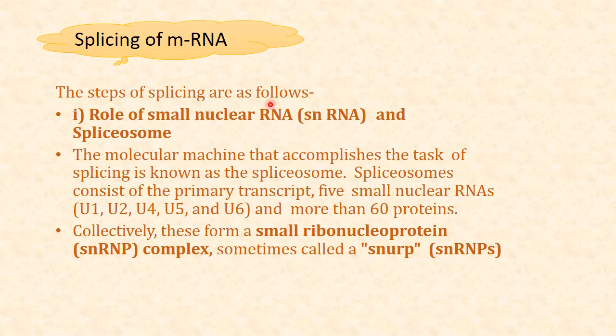Then the steps of splicing are as follows. The first is the role of small nuclear RNA and the spliceosome. The molecular machine that accomplishes the task of splicing is known as the spliceosome. This spliceosome consists of the primary transcript, 5 small nuclear RNAs, U1, U2, U4, U5 and U6, and more than 60 proteins. Collectively this forms the small nuclear ribonucleoprotein complex, known as snRNP. Sometimes it is also called snRNPs.